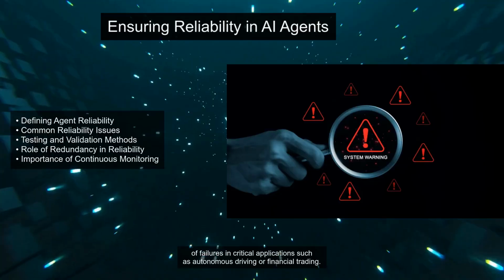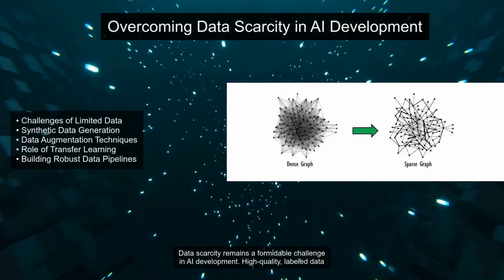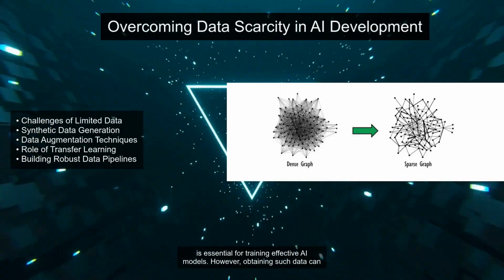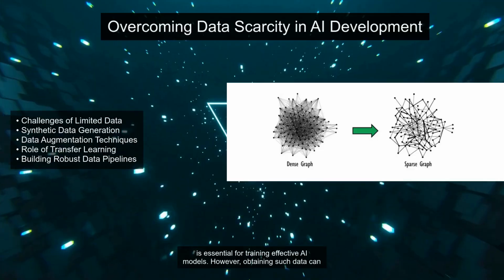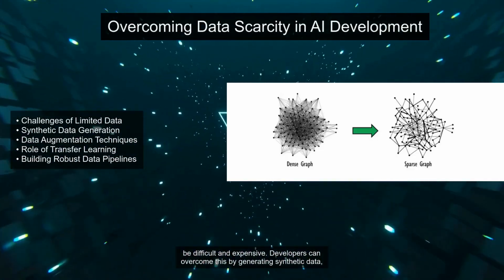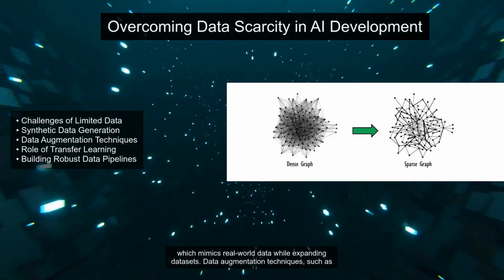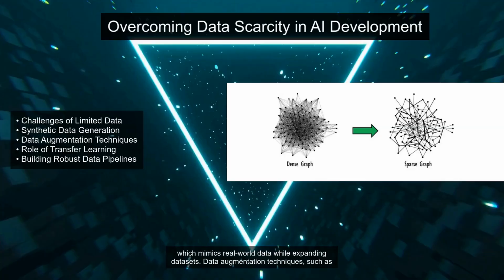Data scarcity remains a formidable challenge in AI development. High-quality, labeled data is essential for training effective AI models. However, obtaining such data can be difficult and expensive. Developers can overcome this by generating synthetic data, which mimics real-world data while expanding datasets.